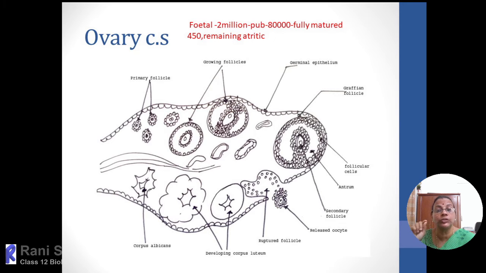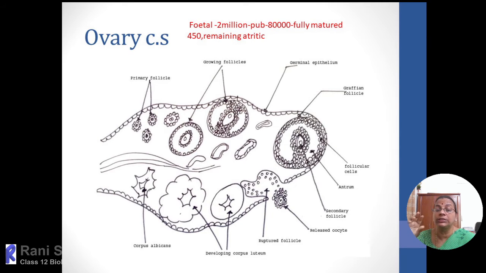So when they transform into a secondary follicle, we can see around the primary oocyte there is a zona pellucida. Not only that, the secondary follicle itself will be surrounded by a protective layer, which is called the theca. Then the secondary follicle will gradually develop into a tertiary follicle. When it transforms into a tertiary follicle, the number of layers will become even more, around 7 layers, in a multi-layered condition.